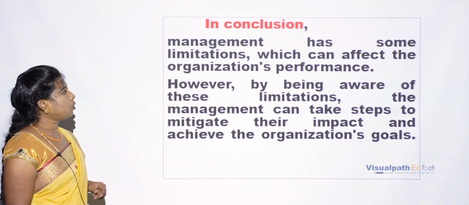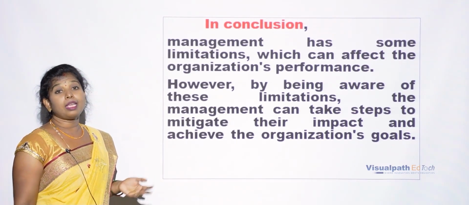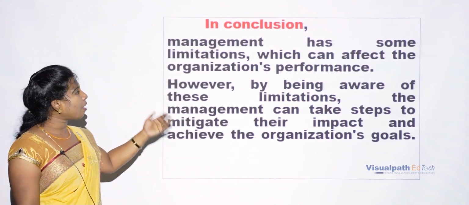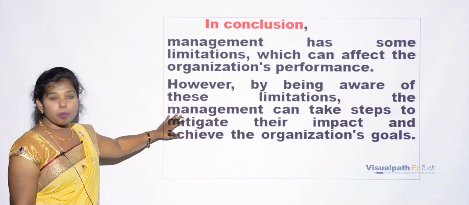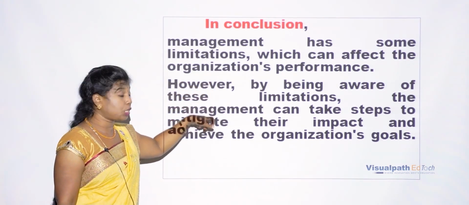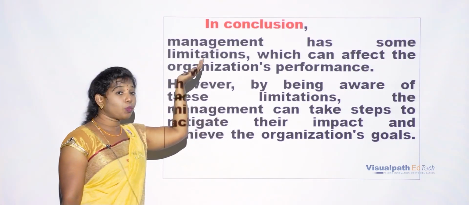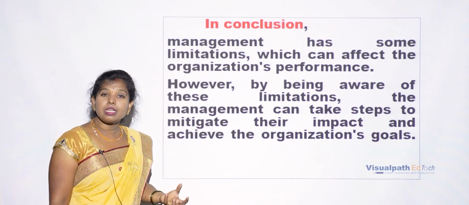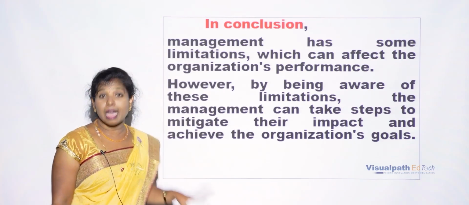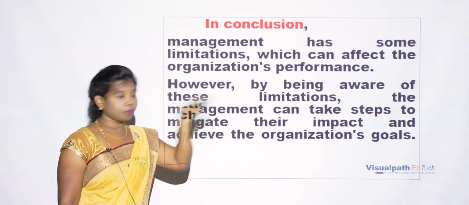And here in conclusion, we can say that management has both advantages and limitations which can affect the organization's performance. How? If the decision taken by the management is not correct at that time, the organization's performance will come down. If the decision taken by the management is correct, the organization's performance will go up.